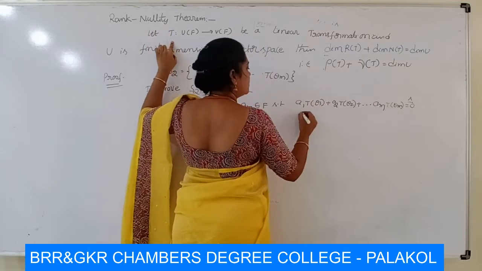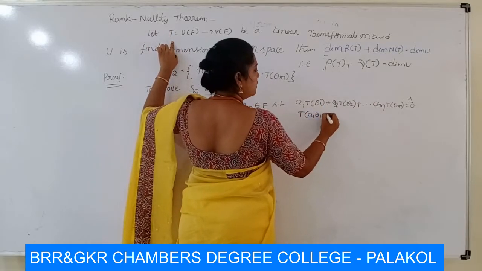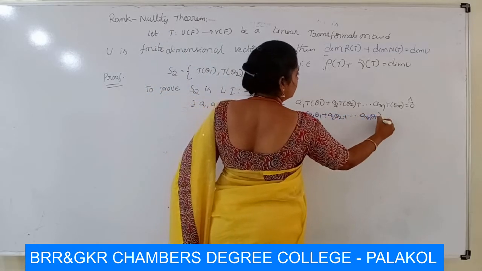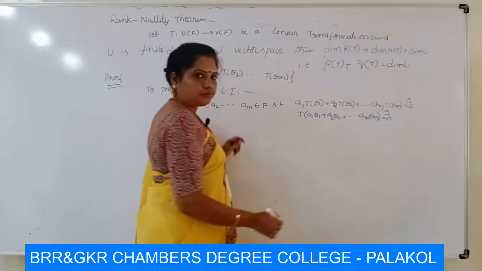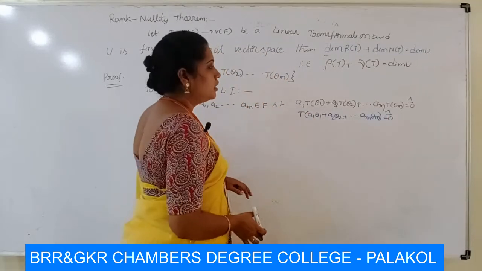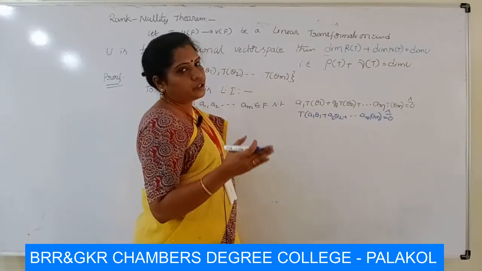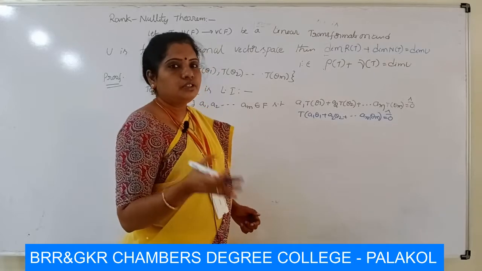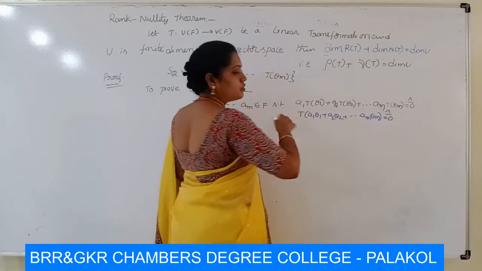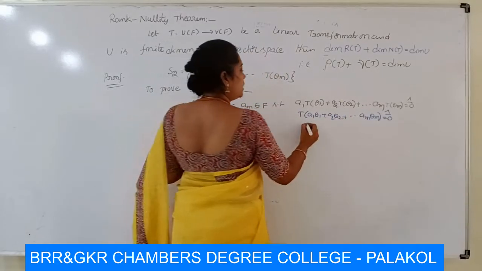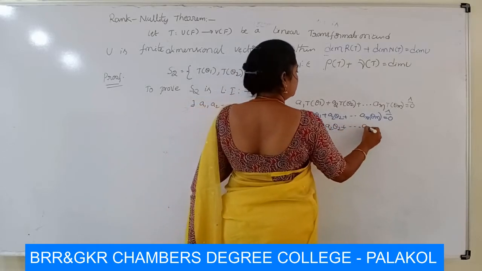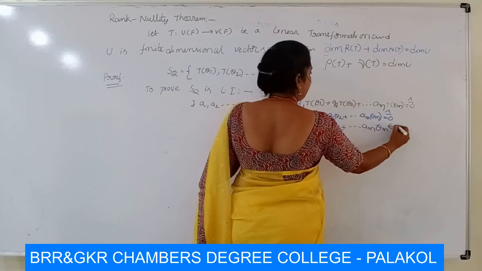Therefore, this can be written as T of a1 theta 1 plus a2 theta 2 plus and so on, am theta m is equal to 0 bar. Here T of something is equal to 0 bar. N of T contains alpha belonging to U such that T of alpha is equal to 0 bar. So here also T of alpha is equal to 0 bar, then alpha belongs to N of T. So then this linear combination must belong to N of T.